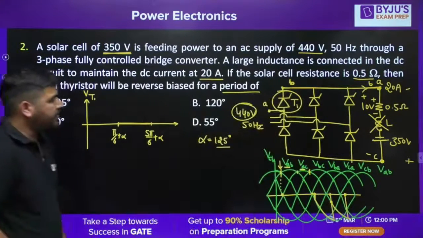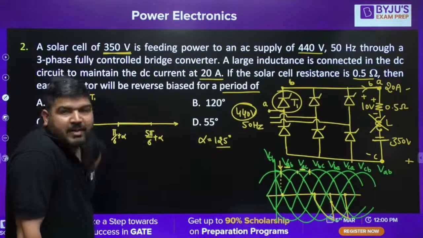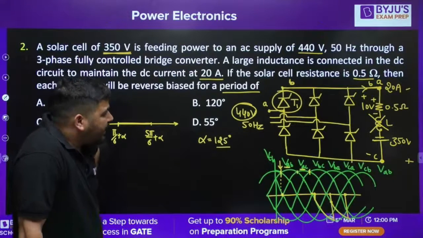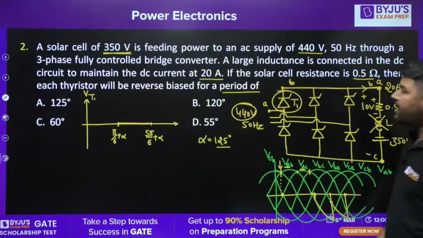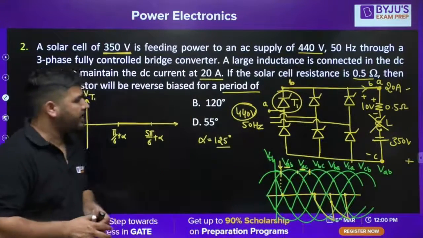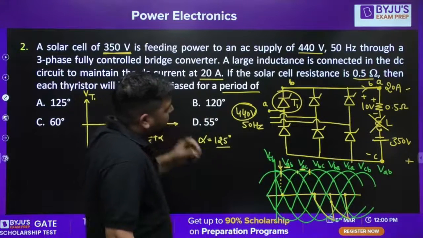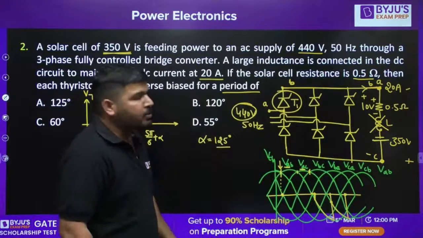Okay, this is a complex situation now. It's very difficult and very lengthy to analyze this way. So is there any other way to analyze? Because it's a very lengthy process to check under what interval this thyristor T1 will be reverse biased. Answer is not 240.